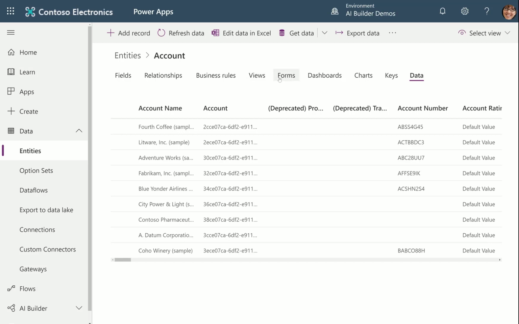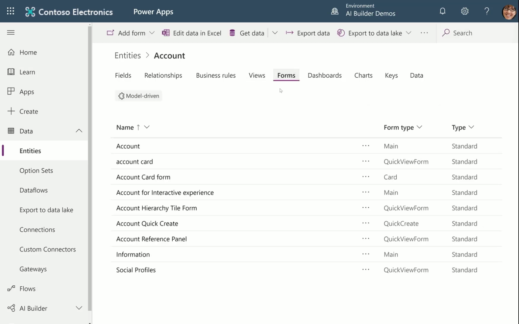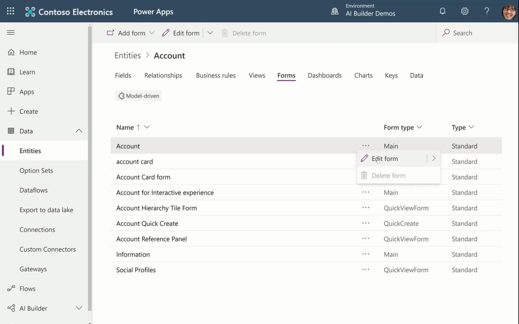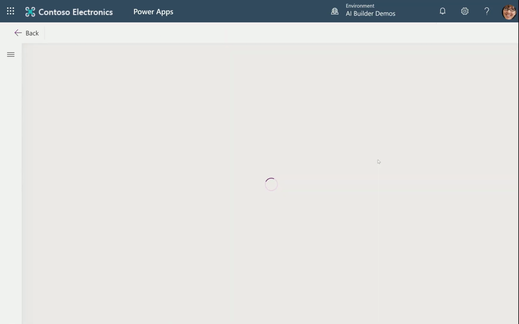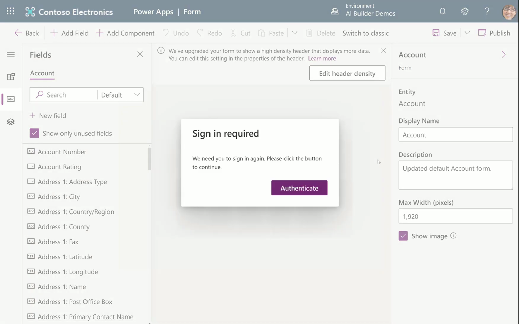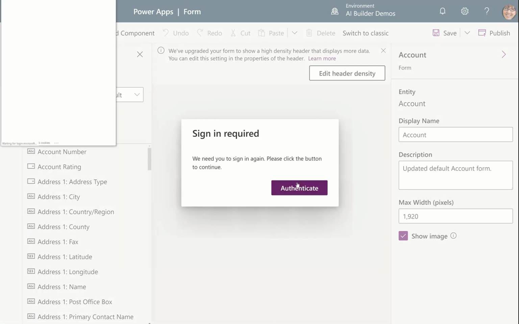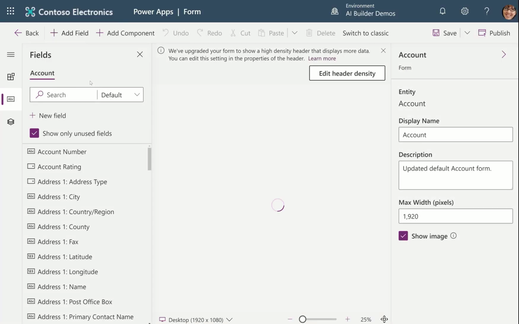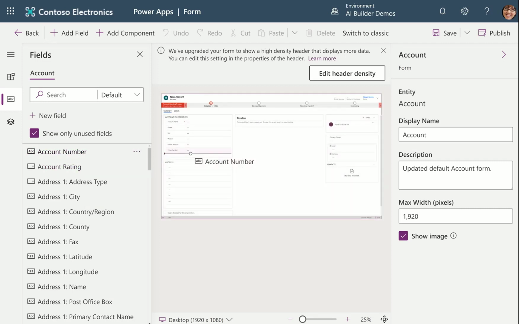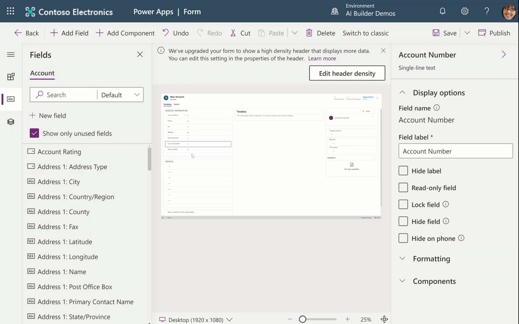So what I do is I check that my form, like my default form, has everything I need to edit. So I'll go in here and I'll edit this form. I'll authenticate if it needs me to. I'm in a demo environment right now. And then I'll add the number that I need to, whatever I need to update. This way, if it's on the form, which I will save and publish.